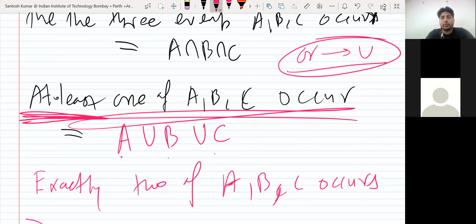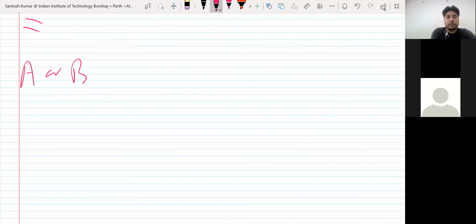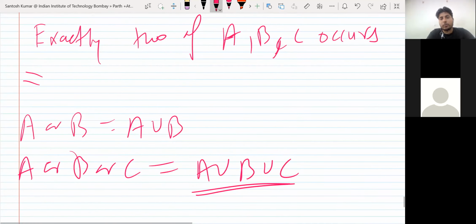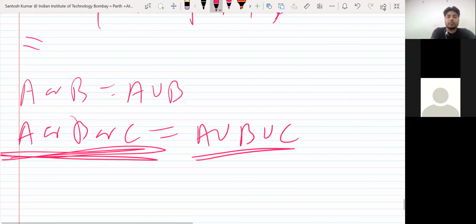So at least one means either A will occur, or B or C, or that includes A and B, B and C. That is included, you do not have to say it explicitly. Like at least one of A, B occurs: A union B, A or B occurs. So if we write A or B, that means A union B. If we write A or B or C, that is A union B union C. That is the same as at least one. So at least one means either one or two or all three. So this is the same as at least one of A, B, C occurs.